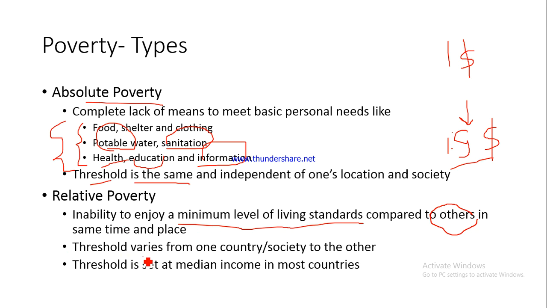Now the threshold would be different from one country to the other, one society to the other. Fine. So what is the difference between absolute poverty and relative poverty? This is another difference. In case of absolute poverty, the threshold is the same. In case of relative poverty, the threshold is different from one country to the other. And what is the threshold? Basically it is set at the median income in most countries. Now what do we mean by the median? I hope you remember your discussion in statistics for business decisions.